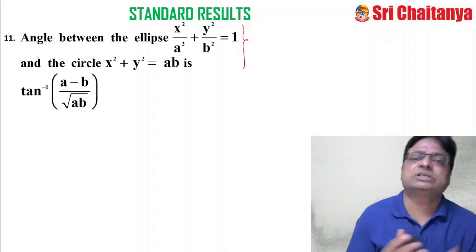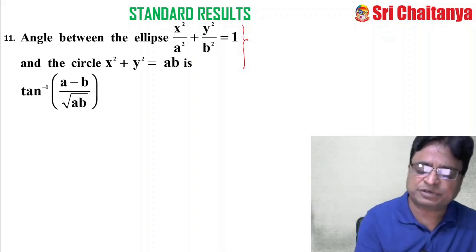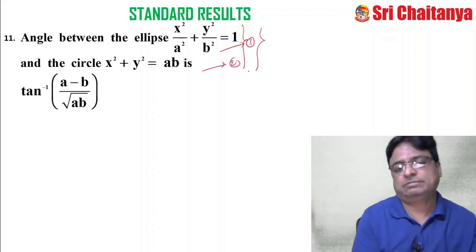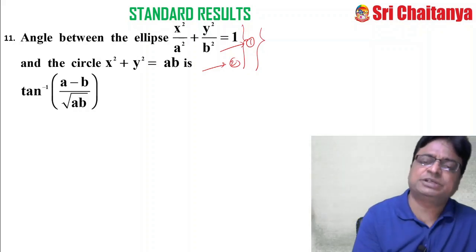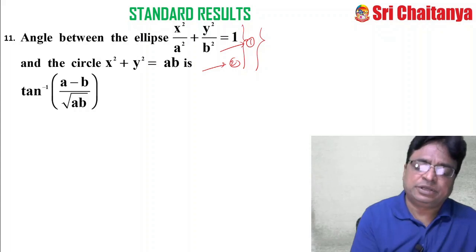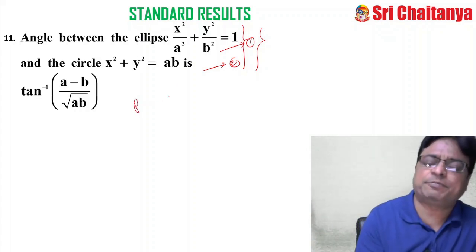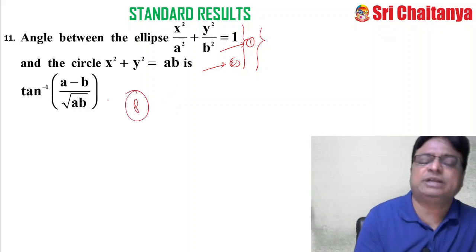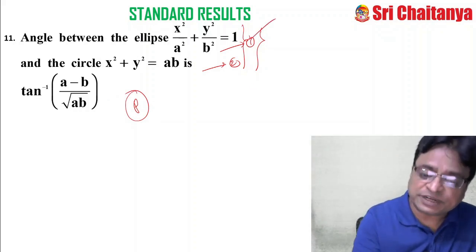Here the most important point is, whenever this type of question is given, what to do? The standard mechanism is you first find the point of intersection. To find the point of intersection, solve equations 1 and 2. If you solve equations 1 and 2, you will get the points of intersection. Of that, you consider just one point, let it be P, and find the slope of the tangent.